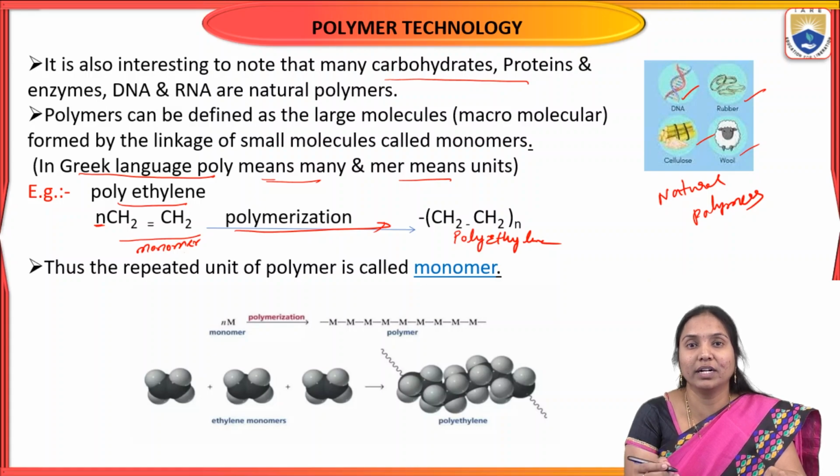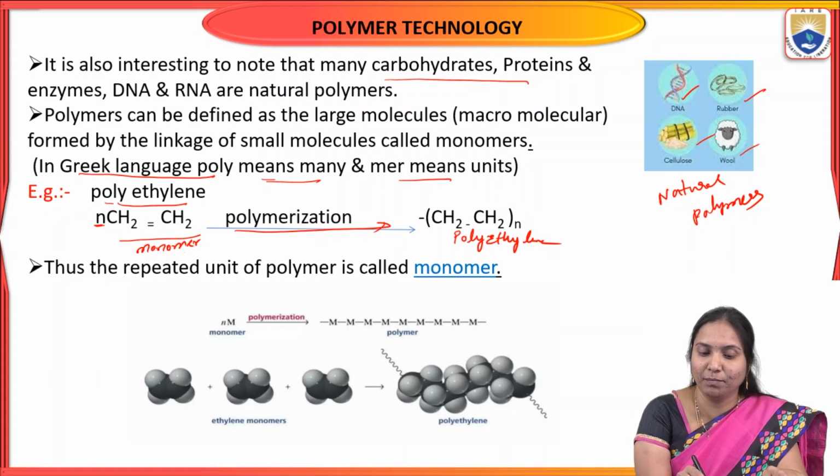Here also vinyl chloride is the monomer. This vinyl chloride monomer undergoes polymerization, then forms polyvinyl chloride. Polyvinyl chloride is the polymer, and it has a high molecular weight compared to the vinyl chloride monomer.